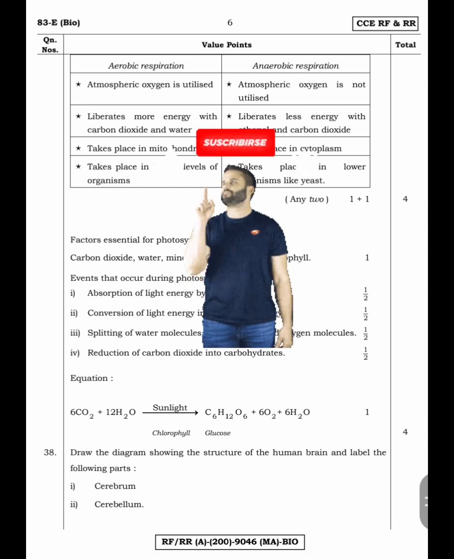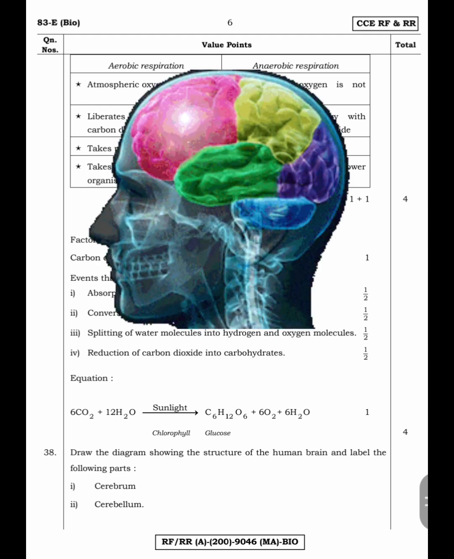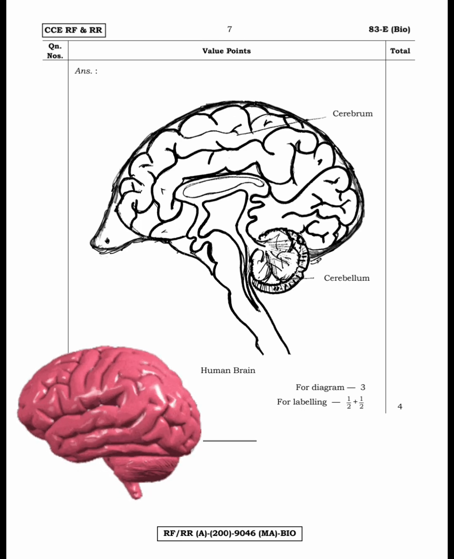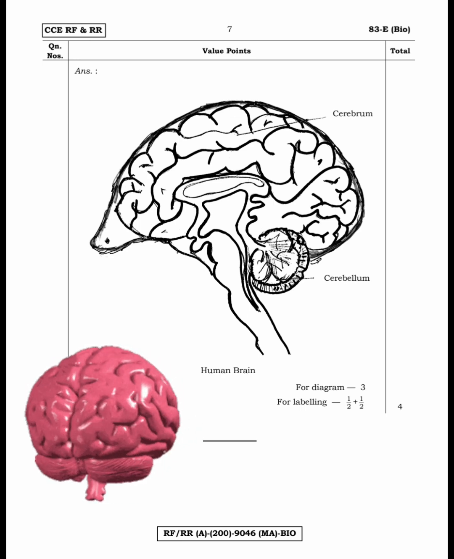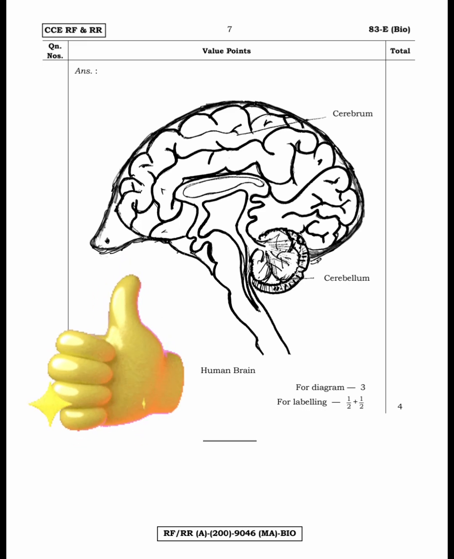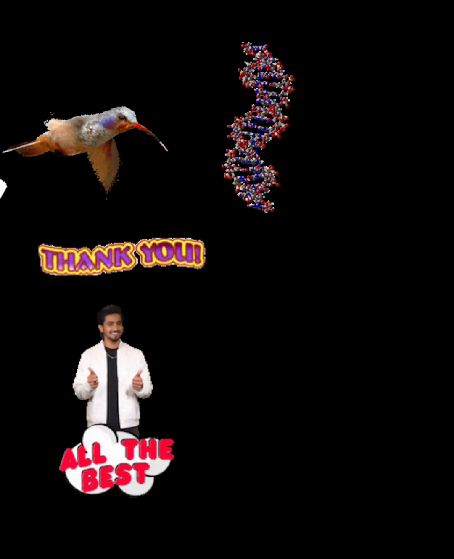Last 4 marks question, that is the 38th. Draw the diagram showing the structure of the human brain and label the following parts: one is cerebrum and another one is cerebellum. Daily you have to practice at least 2 diagrams, that will help you a lot. So you have to draw a neat human brain diagram and mention these parts. This is the cerebrum, forebrain, and another one is the cerebellum, this structure, which comes under the hindbrain. For the diagram, 3 marks, and for labeling, half and half marks. So totally 4 marks. Thank you and all the best.